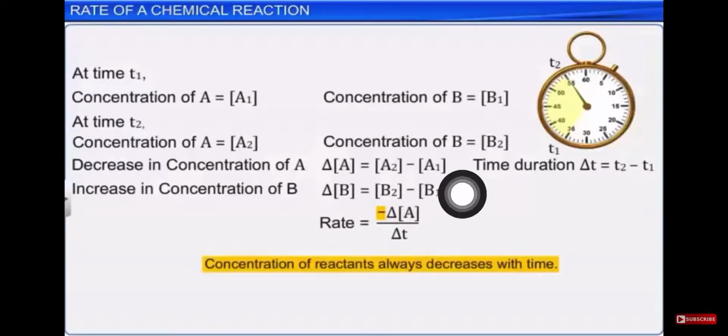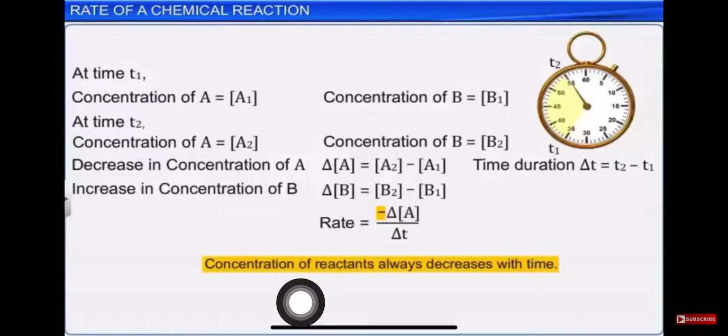Now as I told, initial concentration and final concentration. When I am putting this equation, concentration of A, I am saying it is decrease. So when we are doing smaller minus bigger, what will happen? We will get a negative sign, and this negative sign is because of that only.